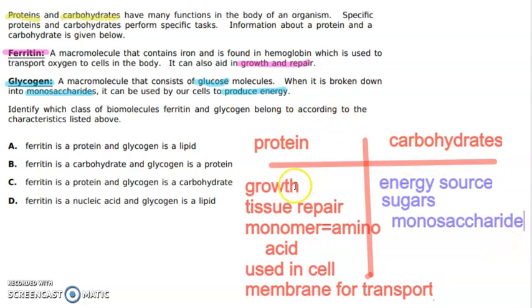Okay, so what we want to do now is figure out ferritin. Is it a protein or a carbohydrate based on the clues that it gave us? And then glycogen, is that a protein or a carbohydrate based on the information it gave us? And then you should be able to pick the correct answer.